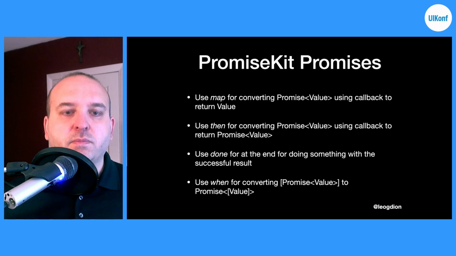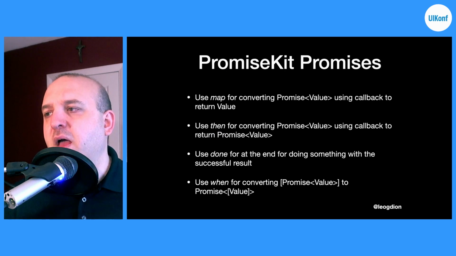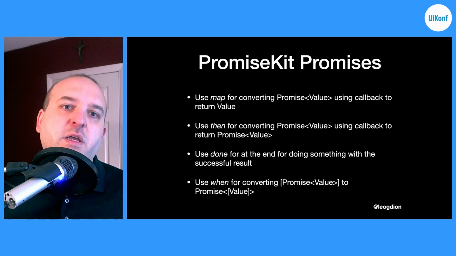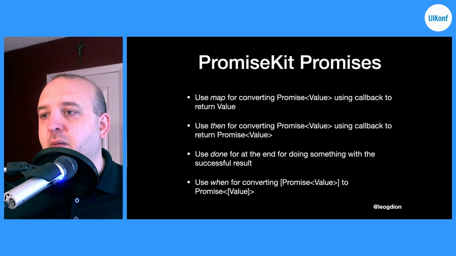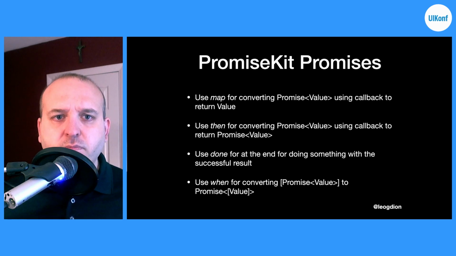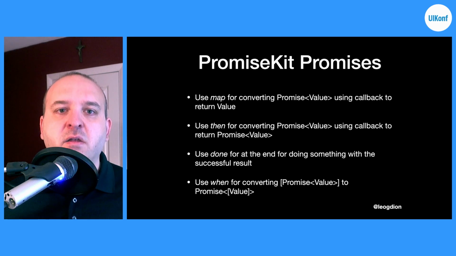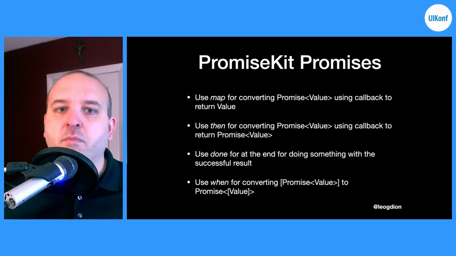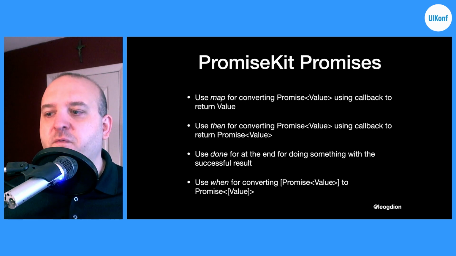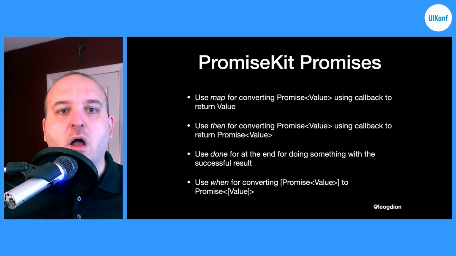So the difference is that we still use map to convert each promise synchronously into a new value. We use then to convert each promise into a new promise that's asynchronous. You can use done at the end if you want to do something with the successful result. You can also use when for flattening any array into a promise of array.